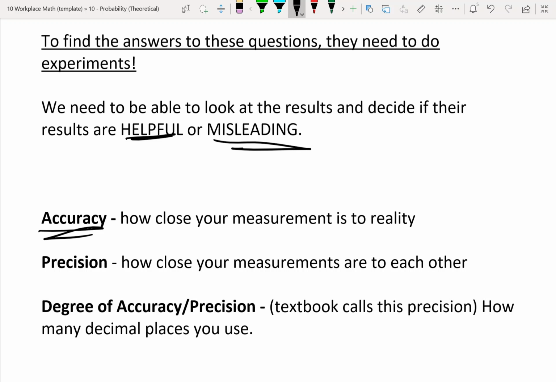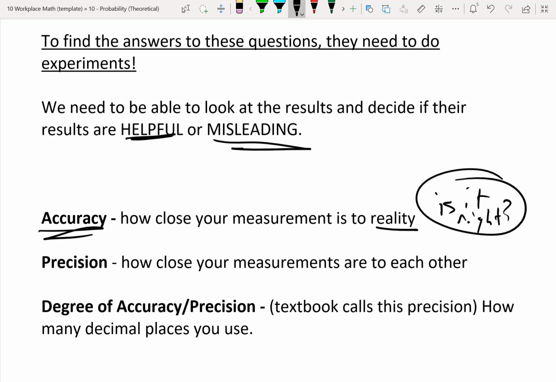So accuracy is basically if you're making a guess, how close is it to reality? So like, is it right? Okay, that's the key thing. And basically accuracy boils down to, are you making mistakes? Sometimes the mistakes are hard to notice, and we'll see some examples later on, but mistakes can be something like asking how fast people type and whether or not they're using a Mac or a PC. So if you did everyone on a PC, they might have different results than if they did a Mac. So when you apply a guess to a different situation, that is inaccurate.